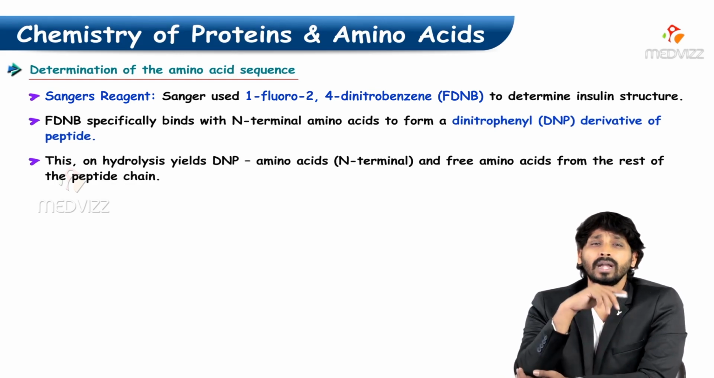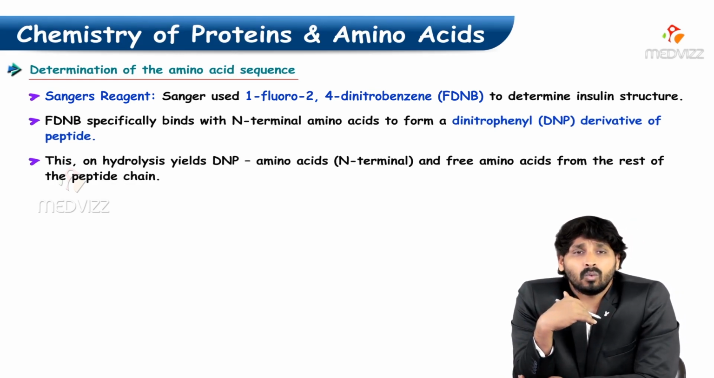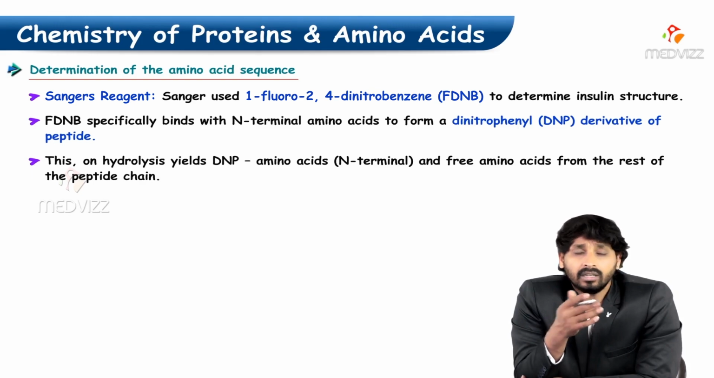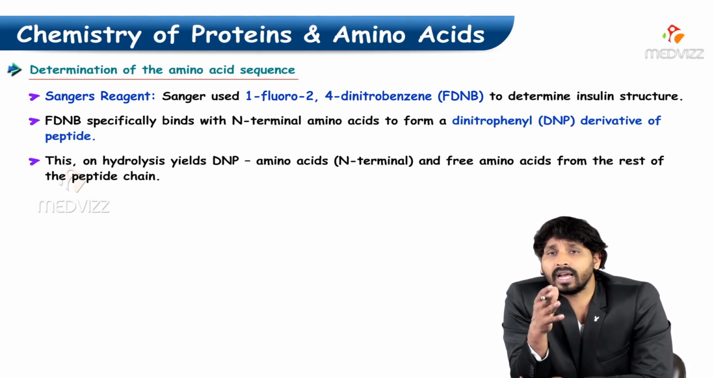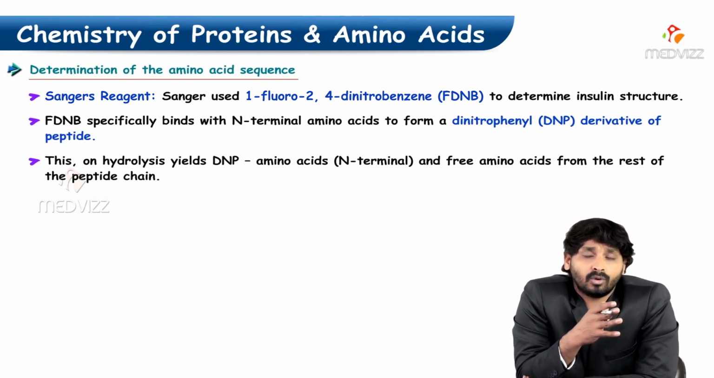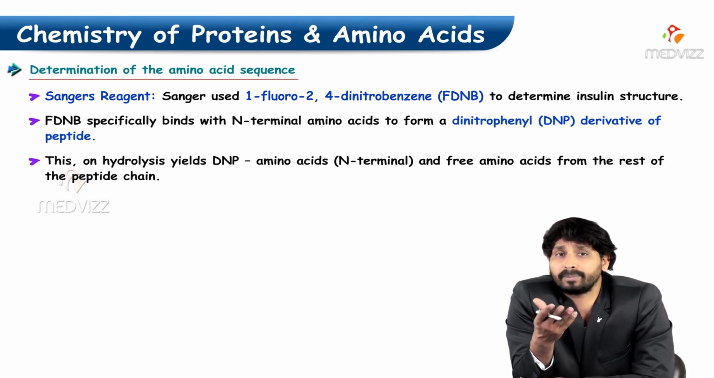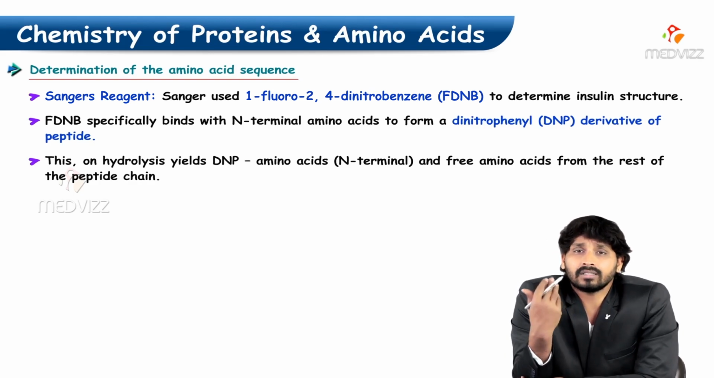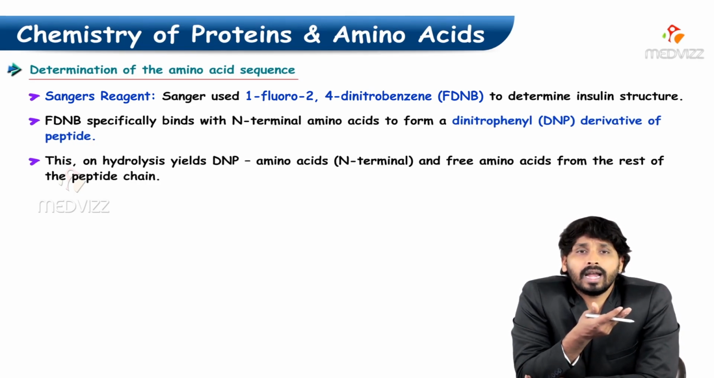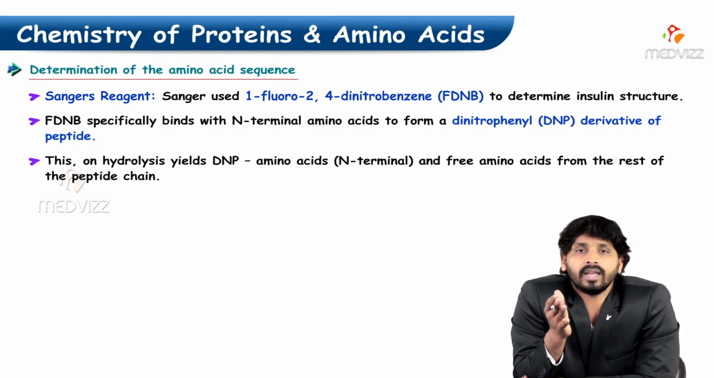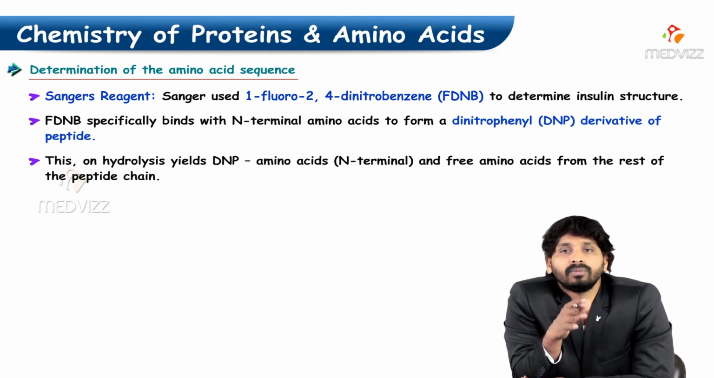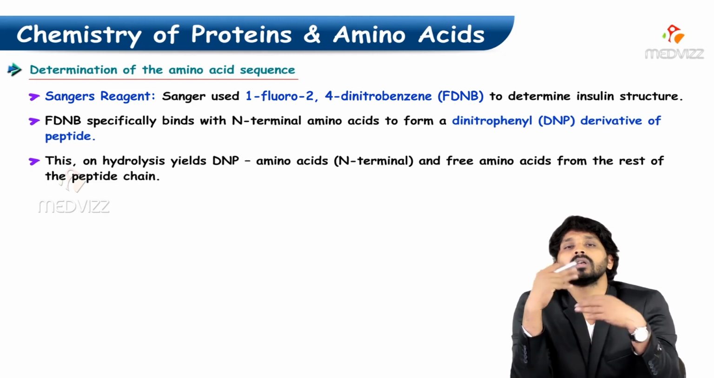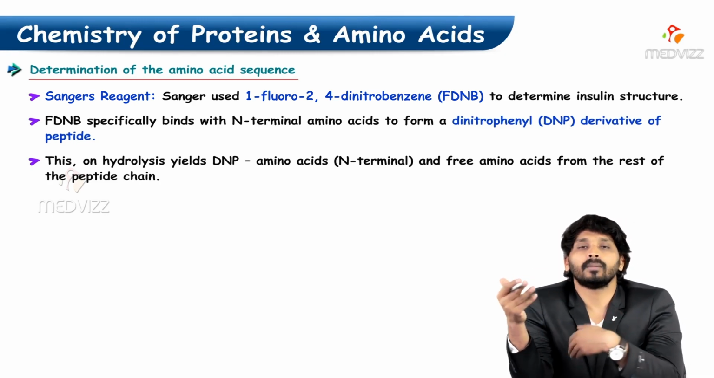What it does is this: 1-fluoro-2,4-dinitrobenzene specifically binds with the N-terminal amino acid to form a dinitrophenyl derivative of the peptide. Once this dinitrophenyl derivative of the peptide forms, it undergoes hydrolysis and forms DNP amino acid and free amino acids from the rest of the peptide chain. Like this, you can know the sequence of the amino acids.